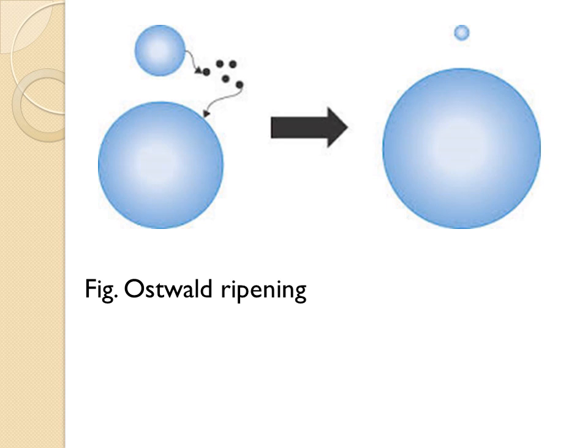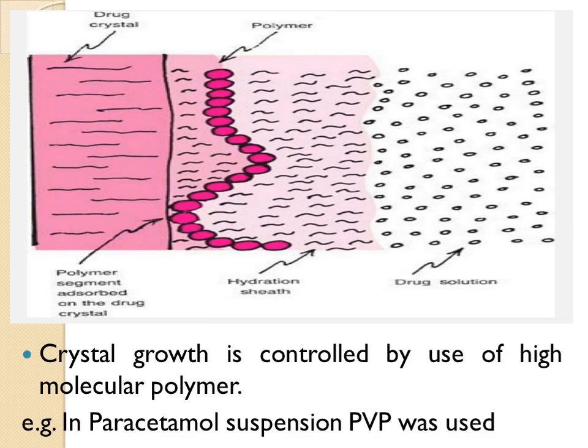Now, the crystal growth that we observe because of the temperature changes can be controlled by using high molecular weight polymers. We use these high molecular weight polymers to control crystal growth.